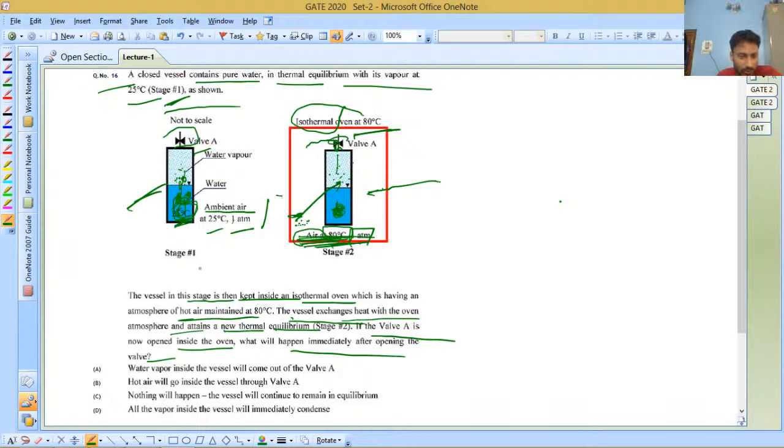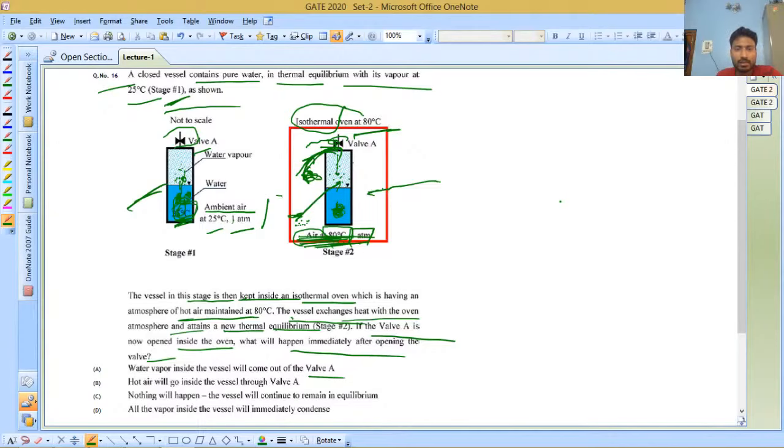So if you read the options, the first option says water vapor inside the vessel will come out of the valve A. So how can this happen? This is not possible, because the pressure inside this vessel is less than 1 atm, but the outside is at 1 atm. So in that condition, the pressure outside being higher, the fluid cannot go outside.